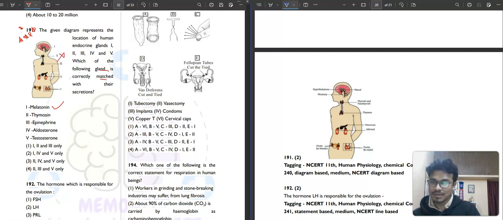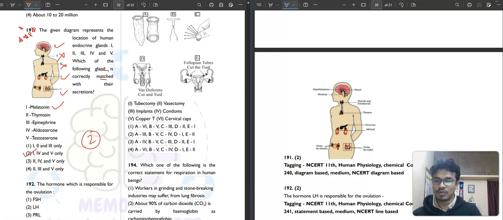Then the third gland, it is saying epinephrine. So it is the adrenal gland, not at all. So this is also not correct. Then you have your kidney. So does the kidney secrete aldosterone? Yeah, it does. So it is correct. And then 5, you have your testes, sorry, ovaries are not there, this is testes. They secrete testosterone. So this is correct. So first, fourth, and fifth are correct. So the second option will be your correct answer for this question.